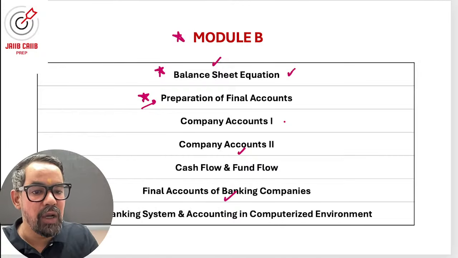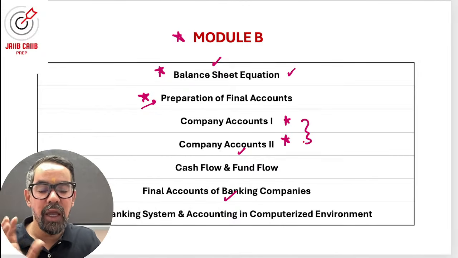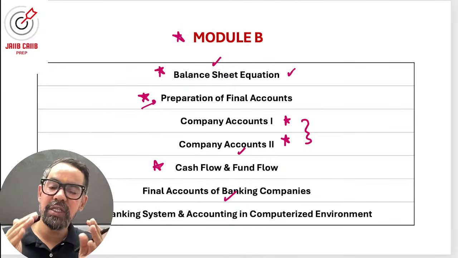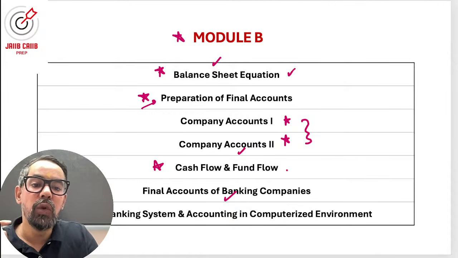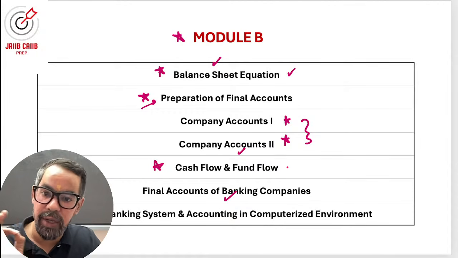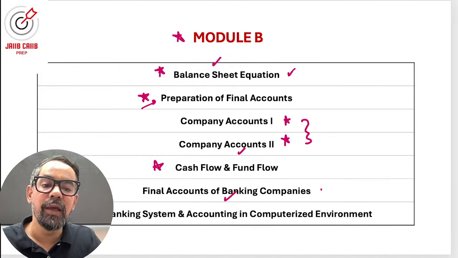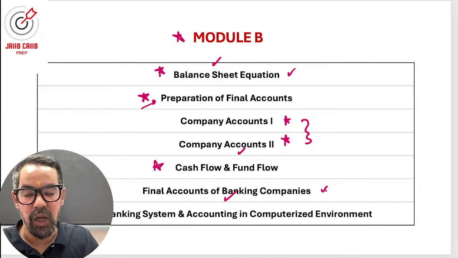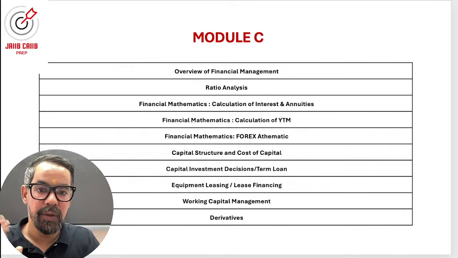Then we have company accounts 1 and 2. There is lots of content. Again, you have to go through that particular one once. Cash flow statement is something which can be done within 30 to 35 minutes, and it will help you to get 2 to 3 marks. So short area, again, highly recommended area. Final accounts of banking company and impact of accounting standards, that is Indian accounting standards. Very important one. CBS, very easy, doable.